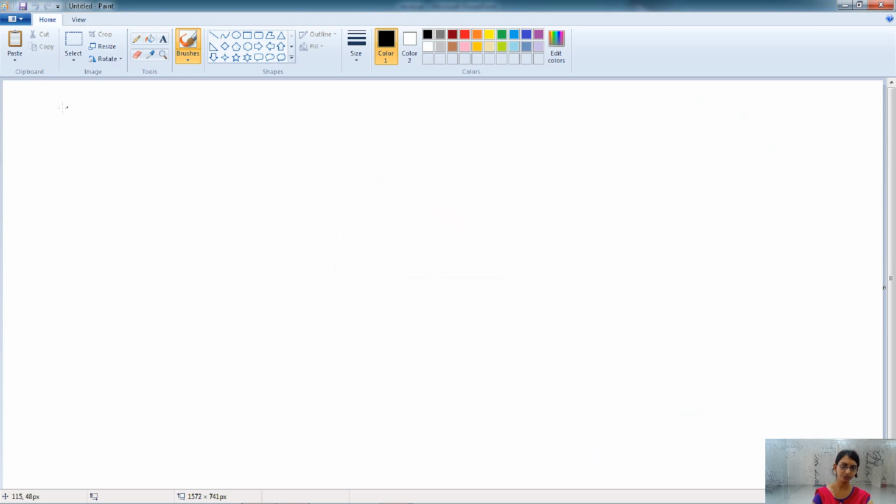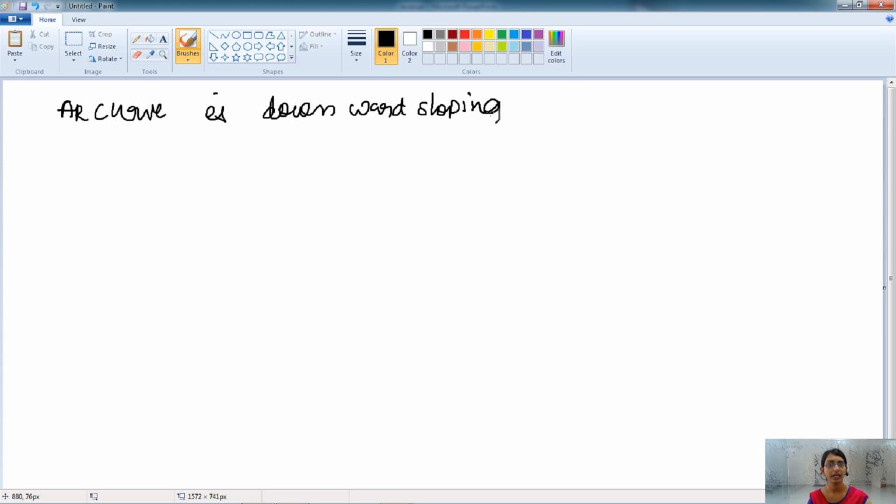Let's move on to when the AR curve is downward sloping. When the AR curve is downward sloping, when it is following the law of demand. Here AR curve is the same as the demand curve, as it is following the law of demand.